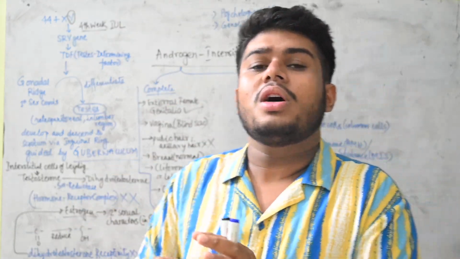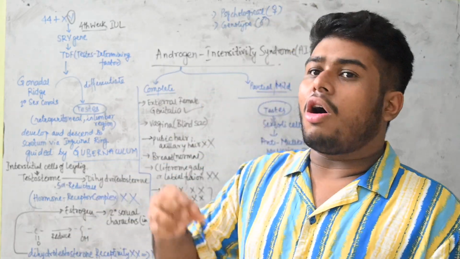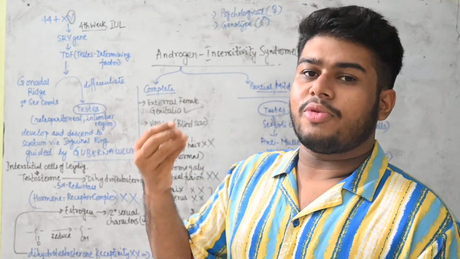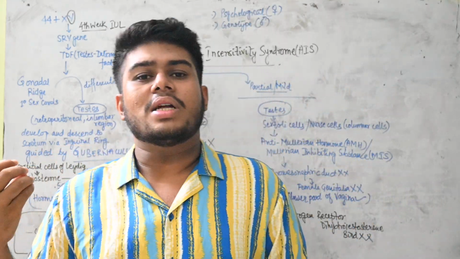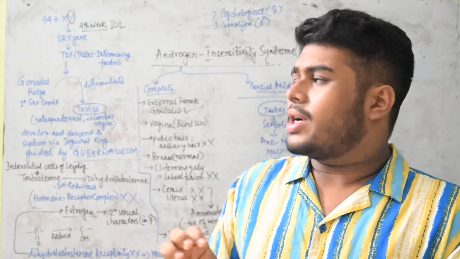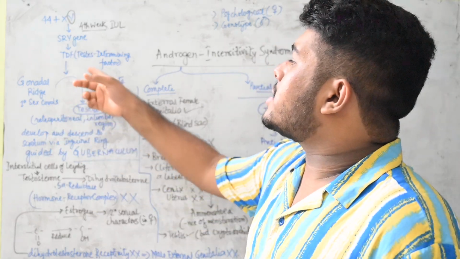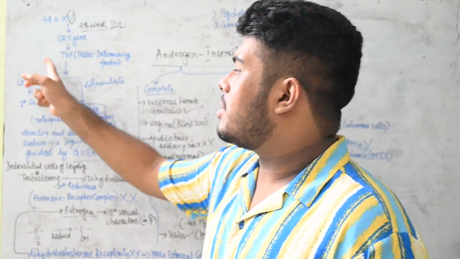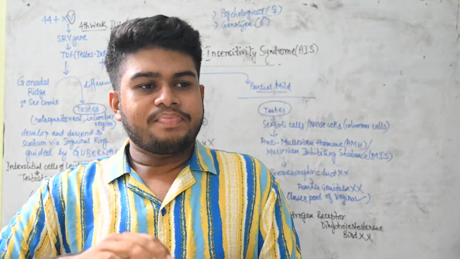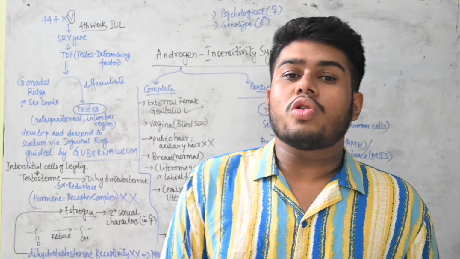So here we will just see a small overall outlook of what actually happens. I am not going into the detailed development of the testis or how the testis descends from the abdominal region, from the retroperitoneal lumbar abdominal region via the inguinal canal into the scrotum. I am not going into extra details. I am just giving an overview, a gross idea. So when the testis determining factor is present, gonadal ridges are formed. Now what are gonadal ridges? Details I am not going into, but we see that mesoderm.